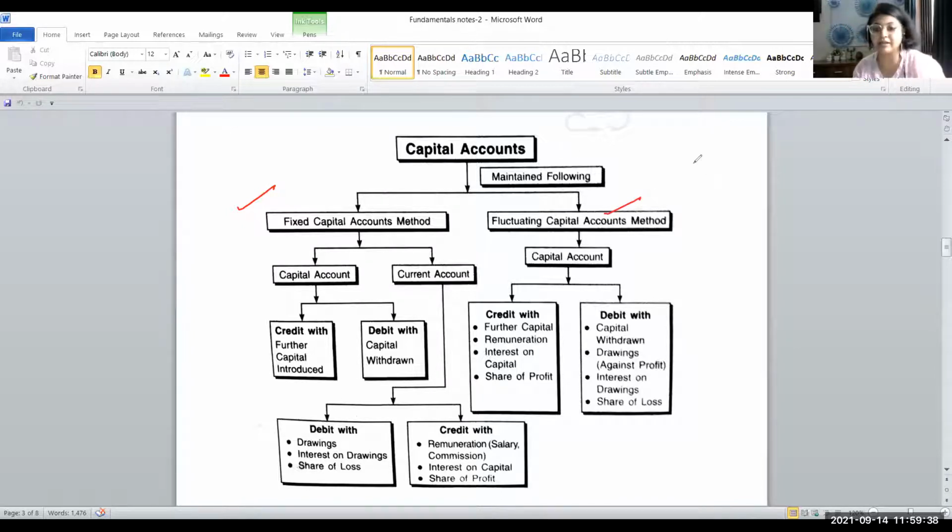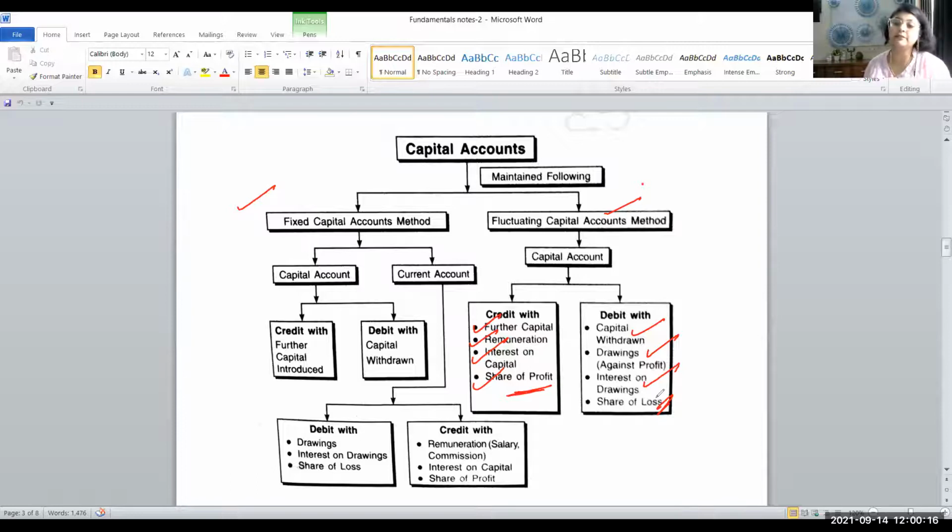I explained the fluctuating capital method just now. So in a nutshell, what is going to come on the credit side of the partner's capital accounts? If there is any further capital introduced, remuneration, interest on capital, share of profit. On the debit side, what is going to come? Capital withdrawn, permanent withdrawal of the capital, any drawings against profit, interest on drawings, and share of loss. Either share of profit will be present or share of loss will be present. In one question, both will not be present.